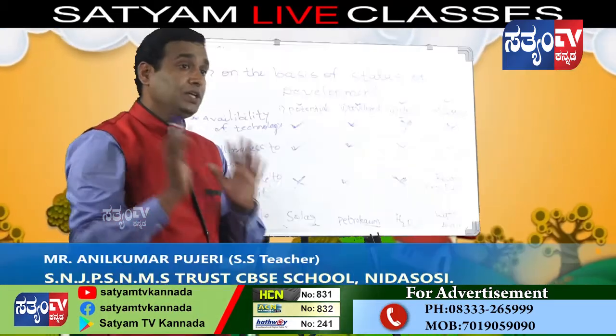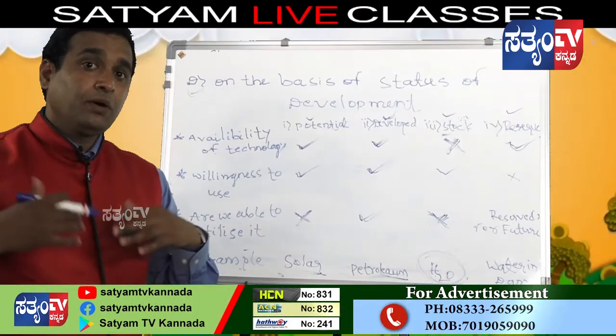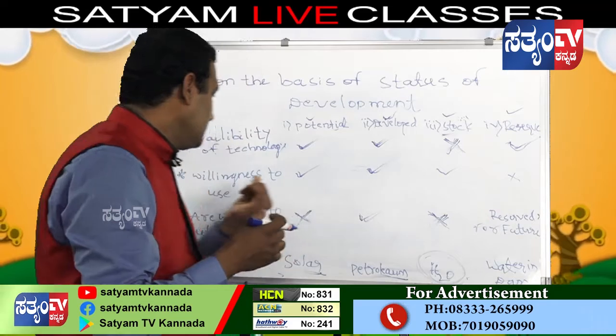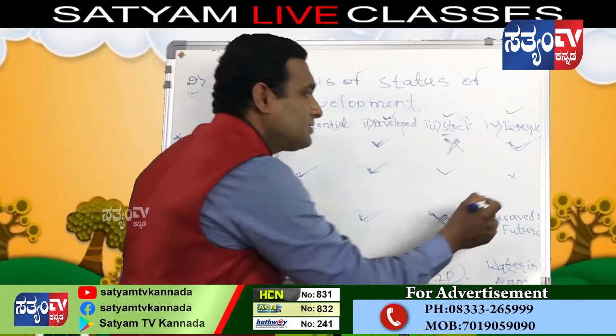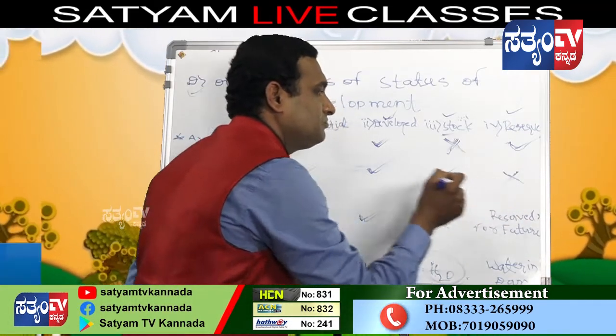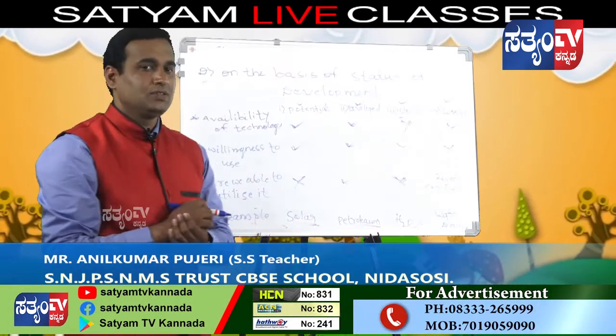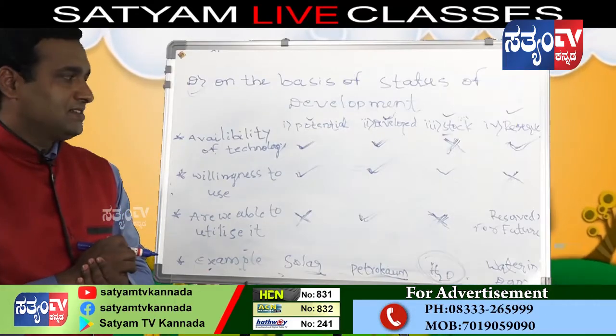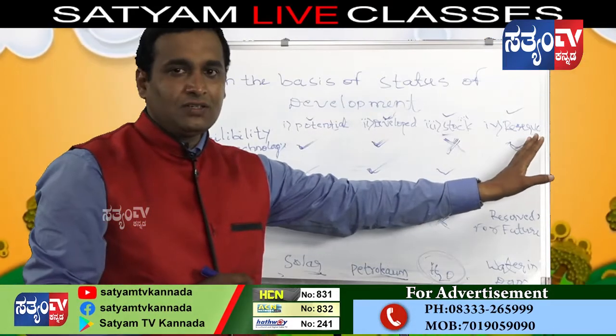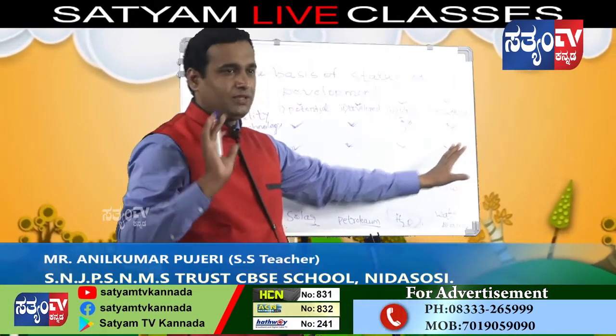I mean, we are good in technology. Okay, we have appropriate technology. Yes. Second criteria, willingness to use. No, we are not willing to use. We are not willing to utilize this. See, appropriate technology is there, but we do not have the willingness to use.